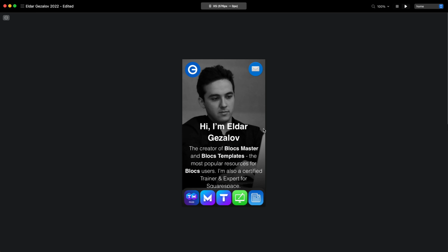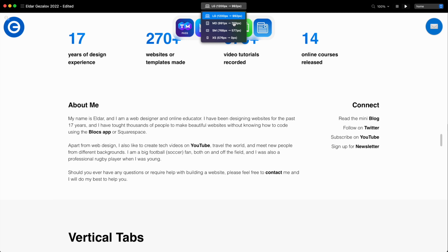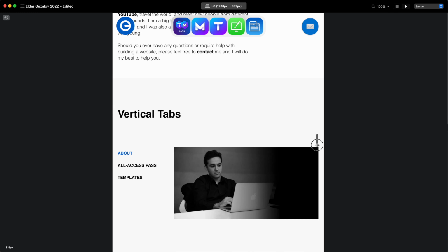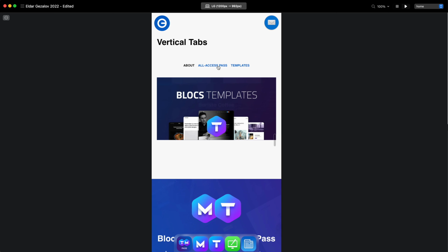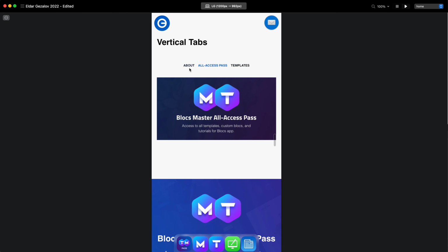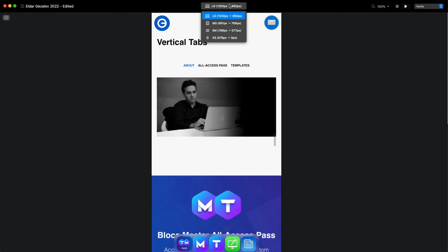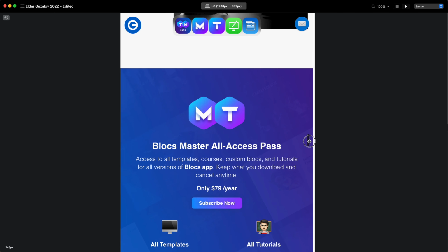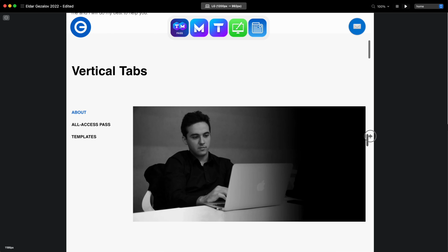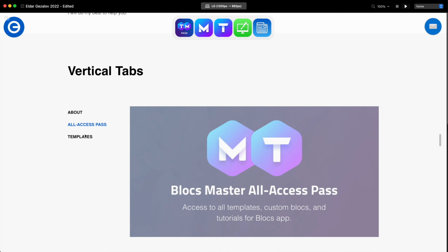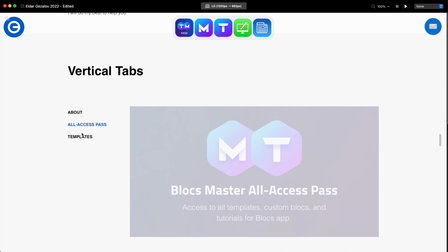And if we have this, let's actually see how this will look if we change the direction. I think that now the links will be aligned to the center. Yeah, totally fine. So if we want to align them, we can use this, and you can see that tabs are now directly in the center of this area. And once again, for bigger breakpoints, we have sidebar vertical tabs. This is very important to optimize for mobile, because obviously this design will not work for mobile devices,